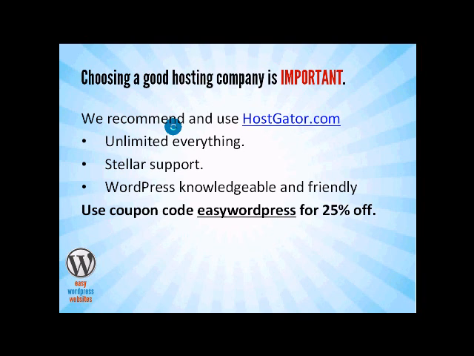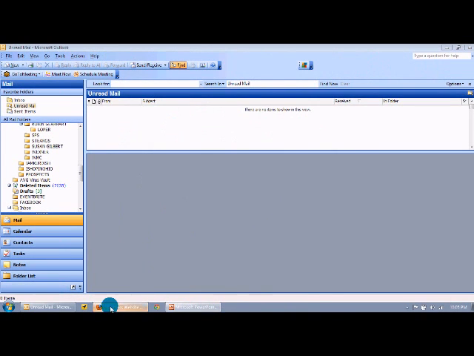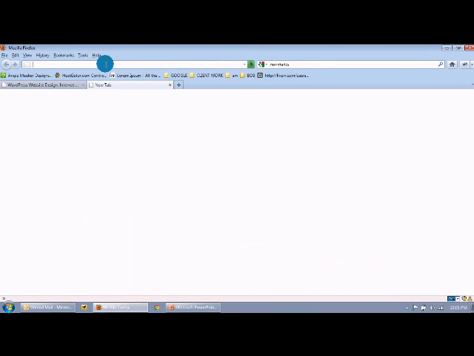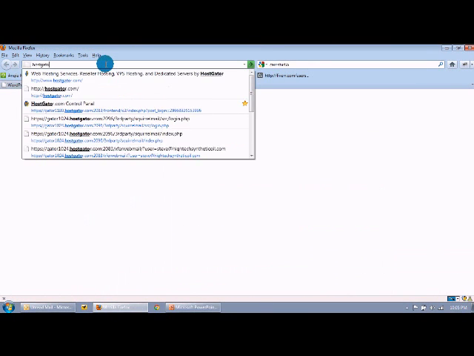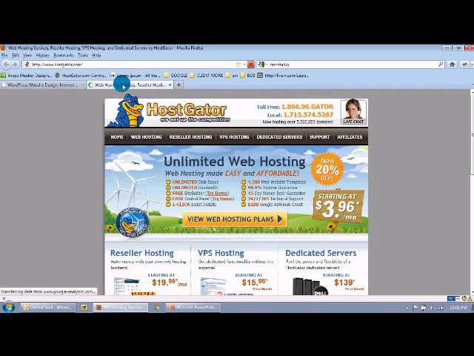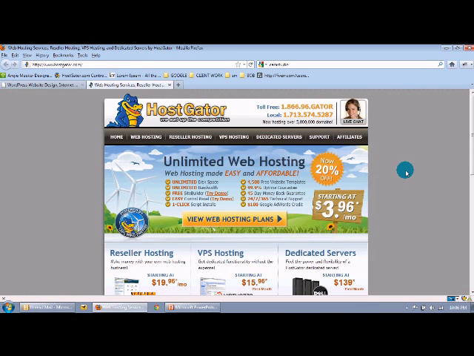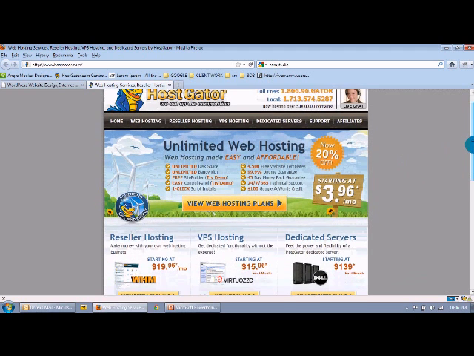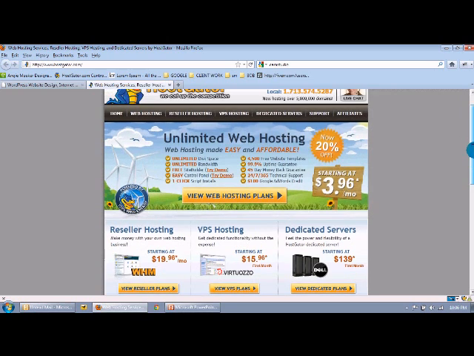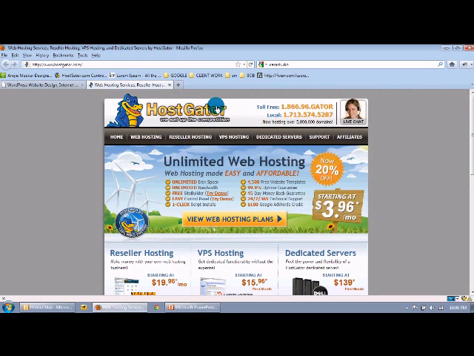Now, hosting packages, let's go ahead and hop out of this and look at those hosting packages really quickly. We're going to go to hostgator.com. And now for some people this is going to be really basic, but for other people, for example, when I tell clients to go and purchase their hosting, they are completely lost even from that moment. And so I'm going to actually walk you through what it looks like to purchase hosting with HostGator. So here we are at hostgator.com, and we're going to click on View Hosting Plans.